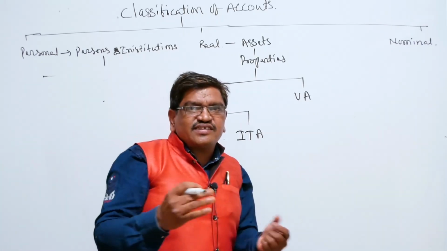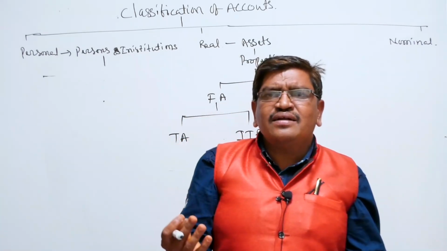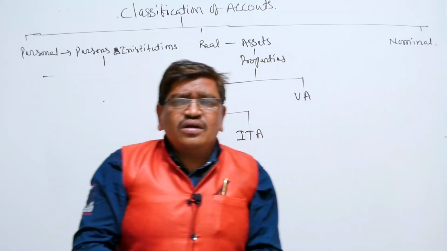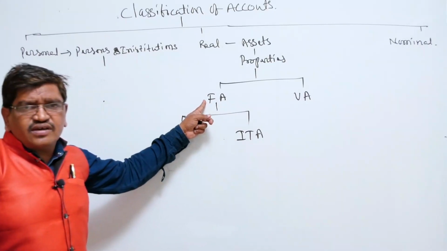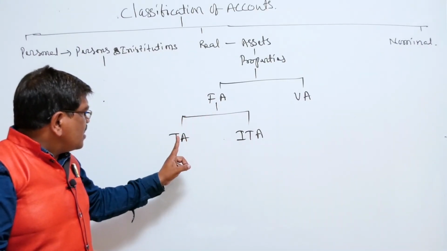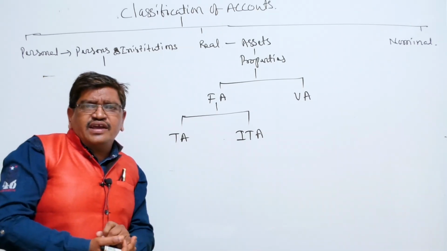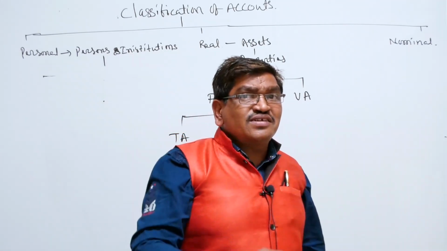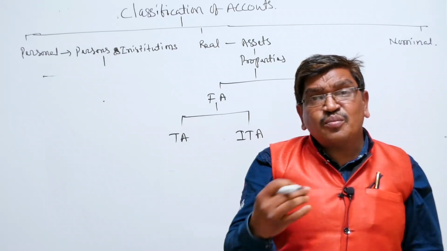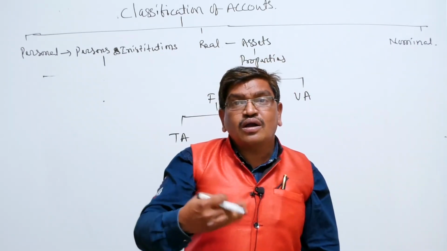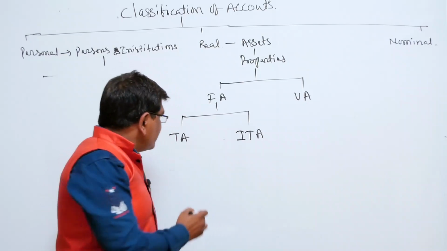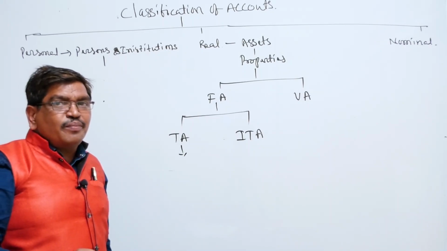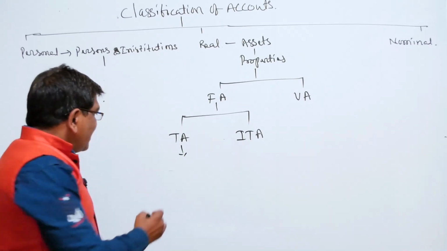Whatever the meaning of assets, assets are nothing but properties: buildings, land, plant, furniture, van, bus. These are called assets. These fixed assets are divided into tangible assets and intangible assets. Those assets which can appear in front of a human being are called tangible assets. Tangible assets are in physical form: land,